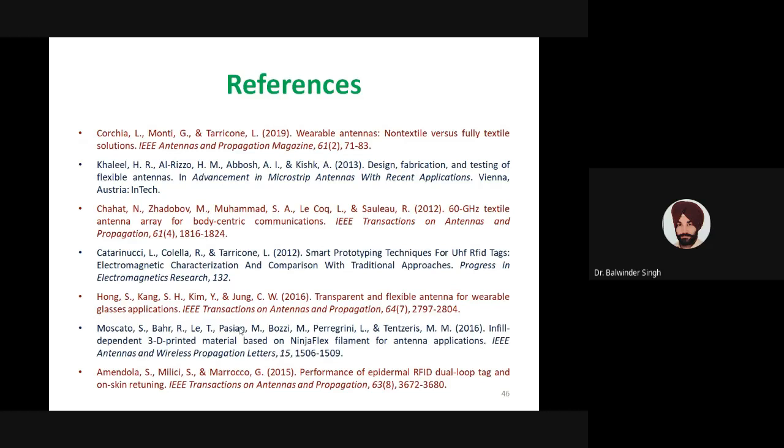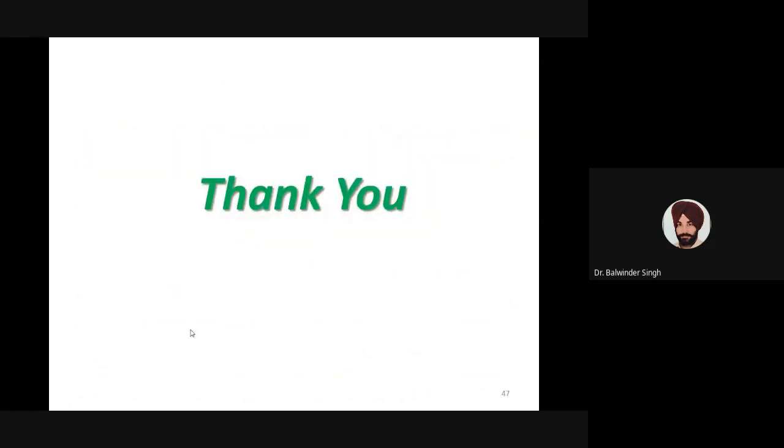These are the major references which I referred to for designing the slides of this particular talk. This first paper contains the major part of the slides which I have just discussed. There are also references from other papers. So with this, thank you very much for your patience during this talk.